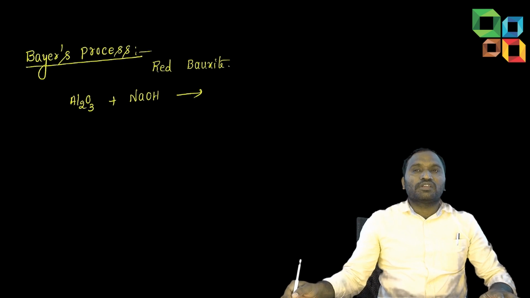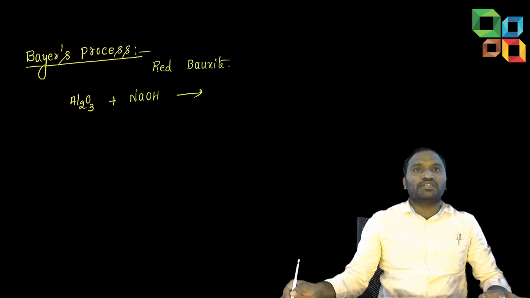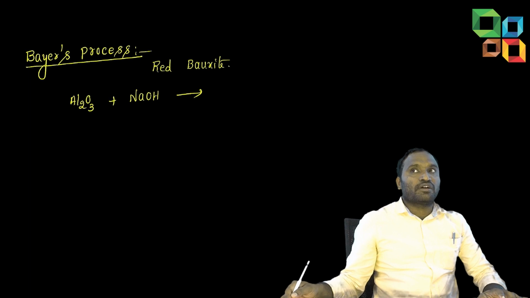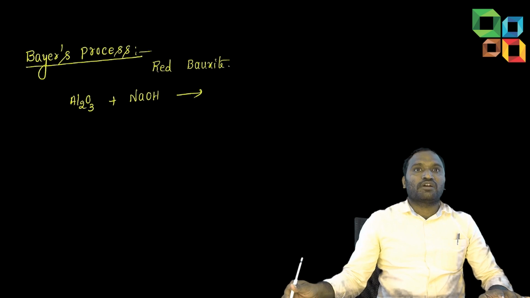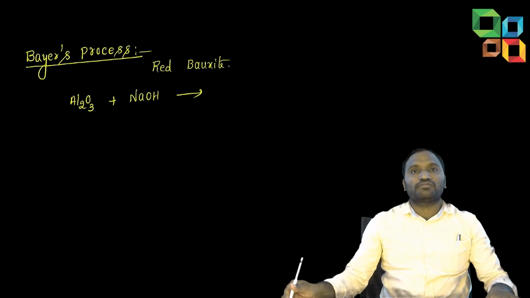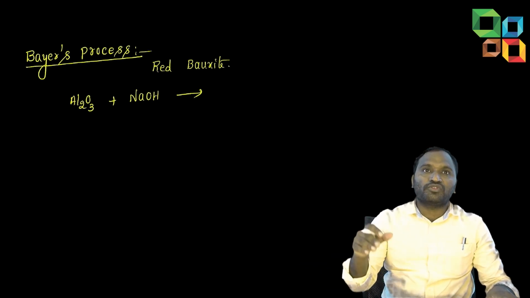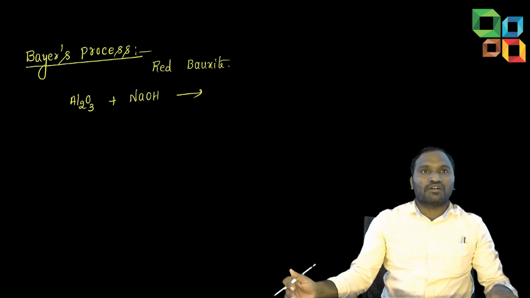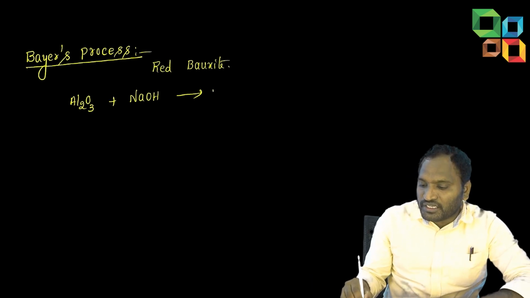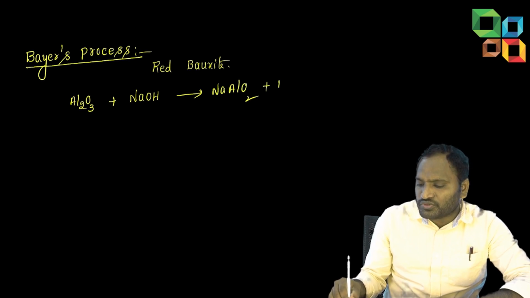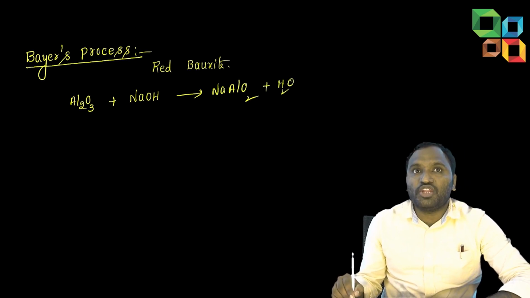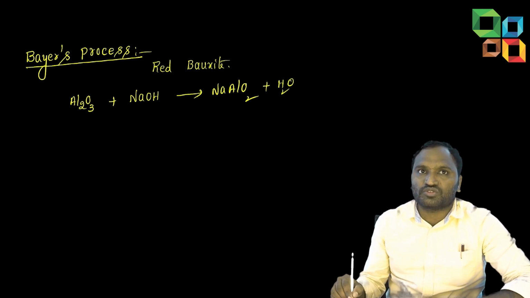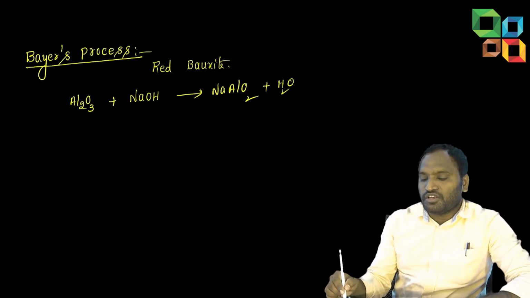Among the following, in which method is the amphoteric nature of aluminium used as an advantage for purification? In this method only, where we are using base, there we are using the amphoteric character as an advantage. So it forms NaAlO2 plus H2O. This is called sodium aluminate or sodium metaaluminate.